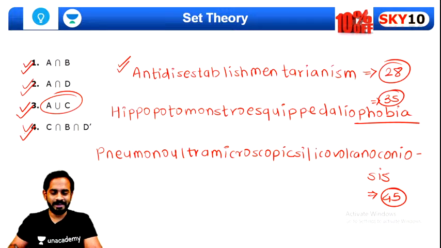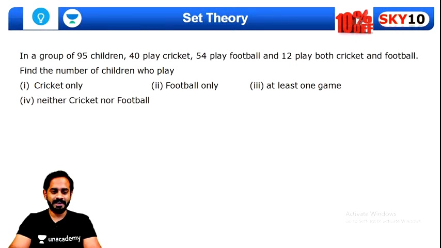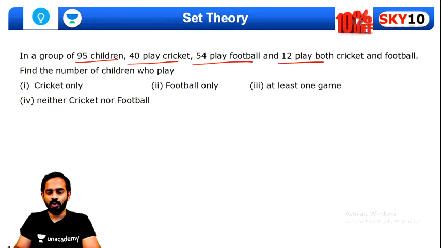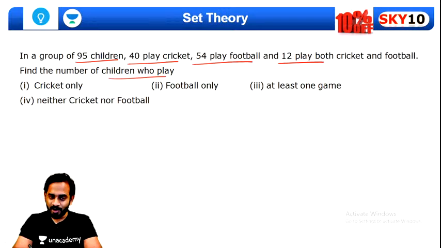Okay, so let's start with the next question now, guys. Try to solve this one quickly. I want everyone to solve this question. It's quite a simple question based on set theory now. In a group of 95 children, 40 play cricket, 54 play football and 12 play both cricket and football. Find the number of children who play. Now there are 4 questions based on this. So give me the answers quickly. It's a quite simple question.